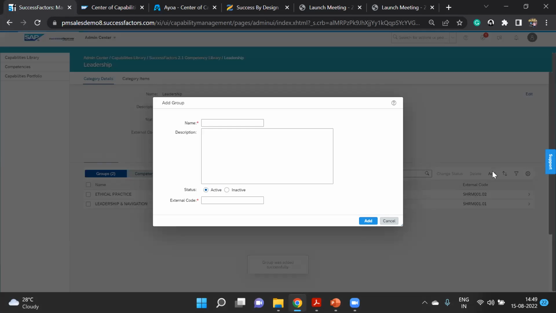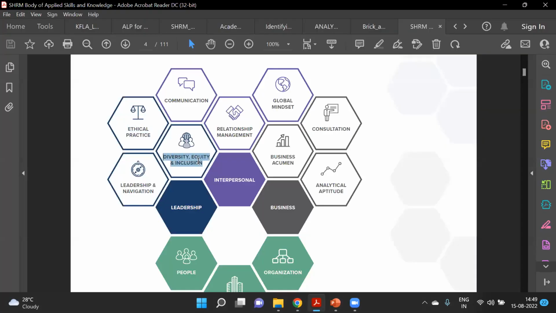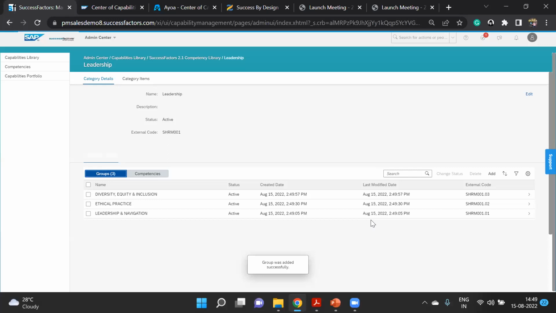Another group which I will create, that is diversity, equity, and inclusion, and I will put it here as SHRM 001.03. So we can create like this, and it will also be very easy to understand. Okay, so these are the three groups we have created.